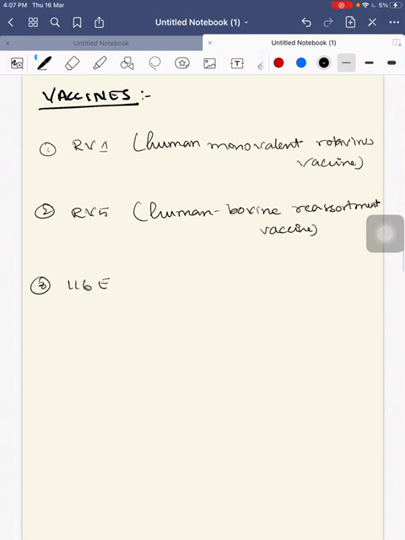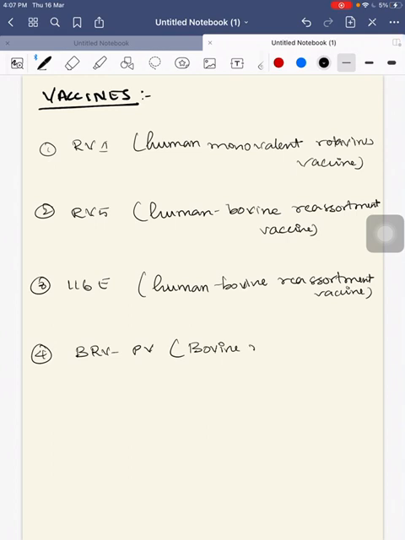This is being used in the universal immunization program, and this is also a human bovine reassortment vaccine. Fourth, it is bovine rotavirus pentavalent vaccine. Now let's see the trade names. RV1 is Rotarix.